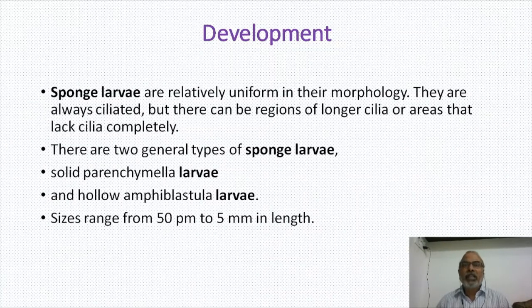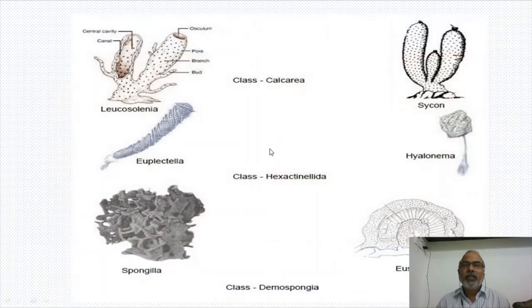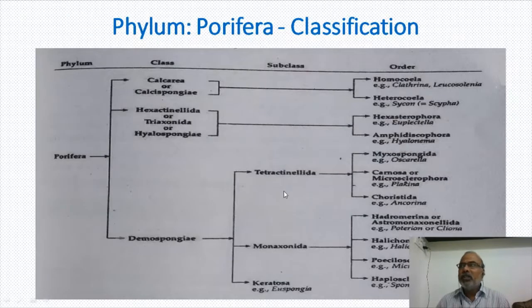And larvae are amphiblastula, parenchymula, and trichimella. Parenchymula is the solid one, amphiblastula is the hollow one. Okay, this is the development. Ovum undergoes cleavages, 8-cell stage, 16-cell stage, and stomoblastula, and invagination occurs. And as a result of invagination, a structure is developed. So these are all the developmental stages of Scypha. So three classes are there: Calcarea, Hexactinellida, and Demospongia. Calcarea: Sycon, Hexactinellida: Euplectella, and Demospongia: Chalina, Euspongia, like that.